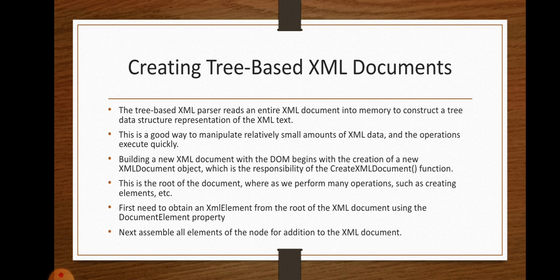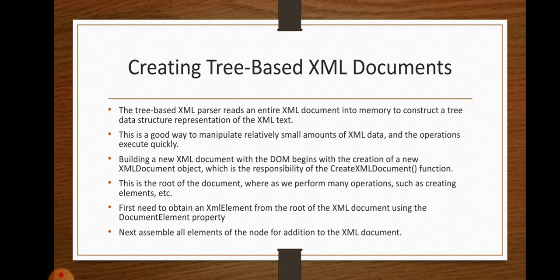First we have to obtain an XML element from the root of the XML document with the help of the document element property. Once again, how to create an XML document object? With the help of the create XML document function.